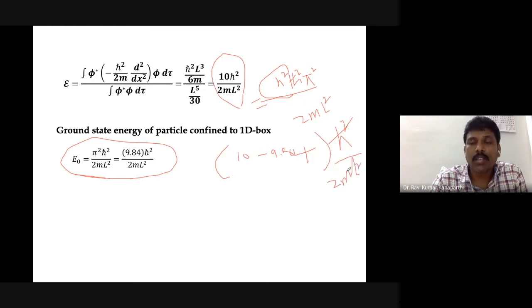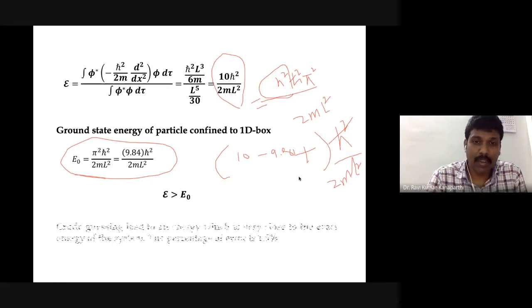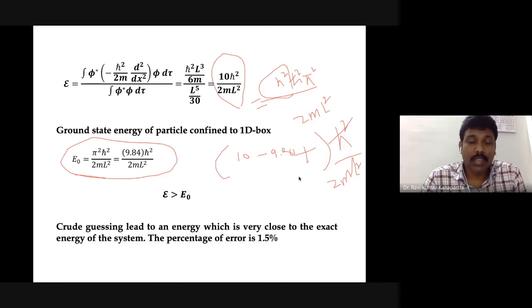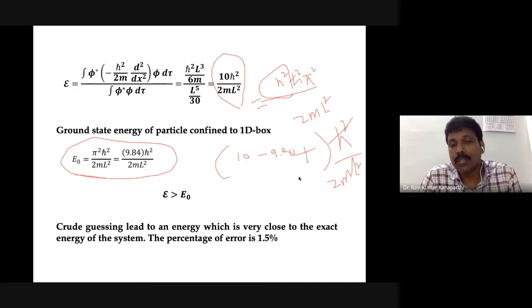Okay, so what is the difference? It is 0.16 times ħ² upon 2mL². And if you try to evaluate the error, well, the error is less than 2%. Precisely, it is 1.5%. The percentage of the error you can calculate, and that is very, very negligible. But you can see how simple this particular process is.